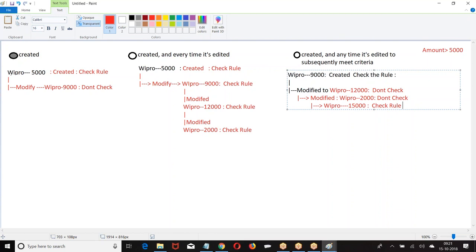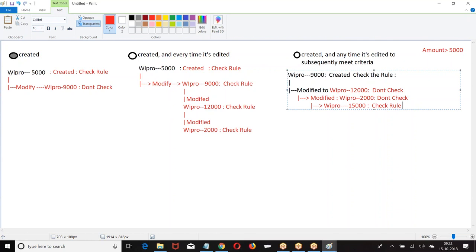Whichever record you are trying to modify, if that record is not meeting the condition, then check the rule. Are you clear about this? Now what is the first one? Wipro 9000 I am trying to modify. Wipro 9000 is already meeting the condition. If it is already meeting the condition, don't check the rule. The next one, Wipro 12,000, is already meeting the condition. If I modify it, don't check. What is the next one? Wipro 2000. It is not meeting the condition. If it is not meeting the condition, if I modify, check the rule.